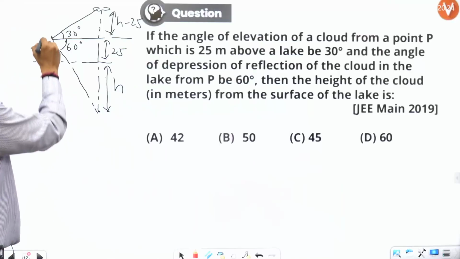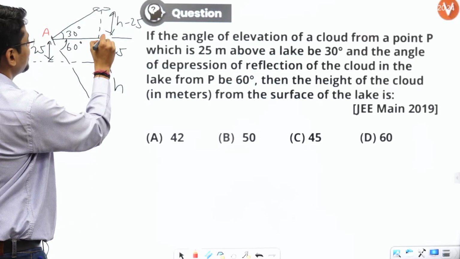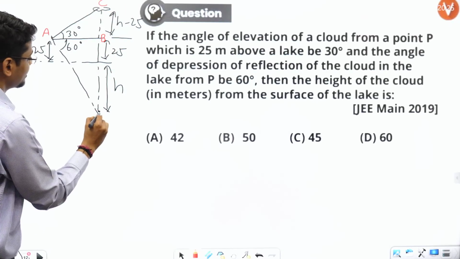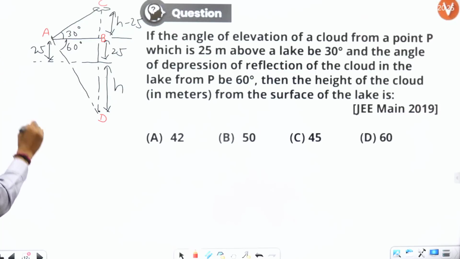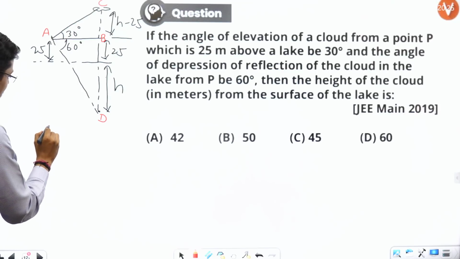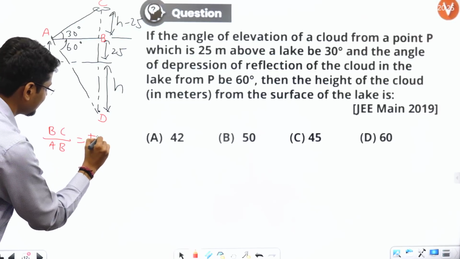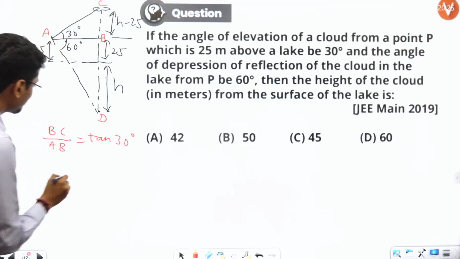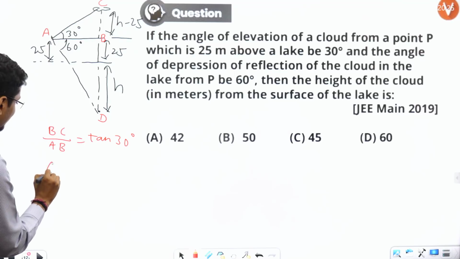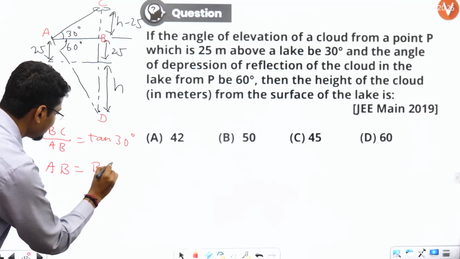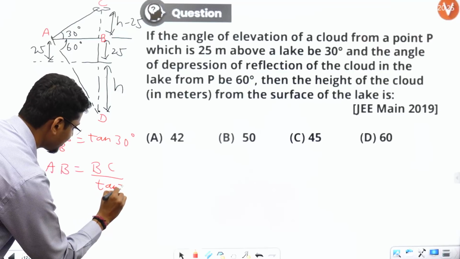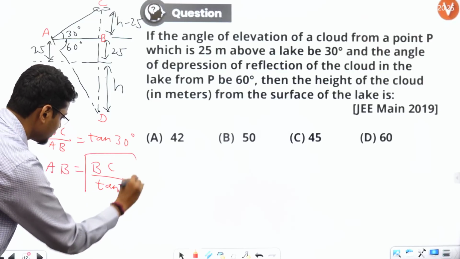So let's solve the problem. Let me call these points A, B, C, D. Now please observe that BC by AB is equal to tan 30 degrees. So AB will be BC by tan 30 degrees.